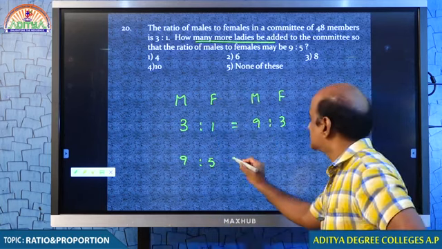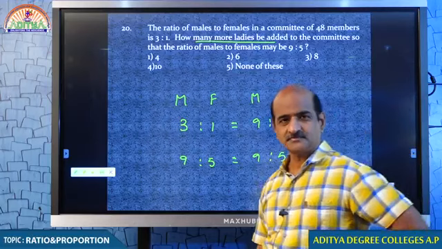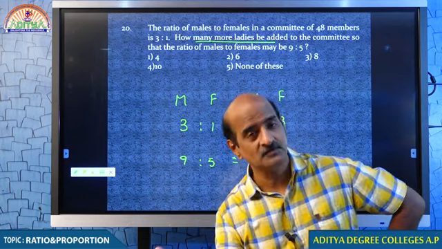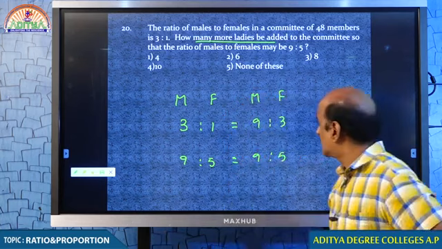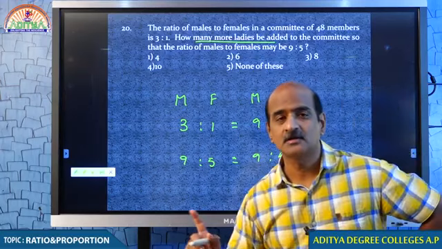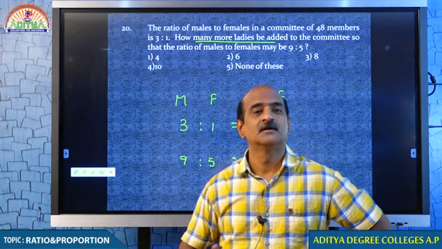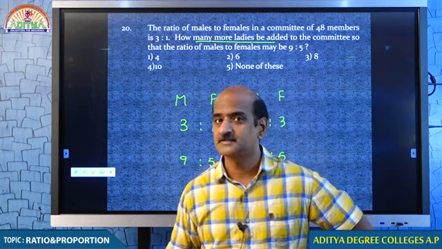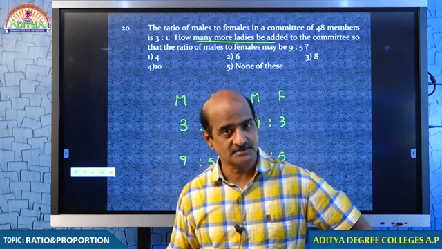The 9:3 ratio has to become 9:5, right? It was actually 9:3. You want to make 9:5. Tell me, how many males were there? 9. You are not adding any number of males. The ratio is supposed to be changed by adding females, which means you have to keep males absolutely constant.